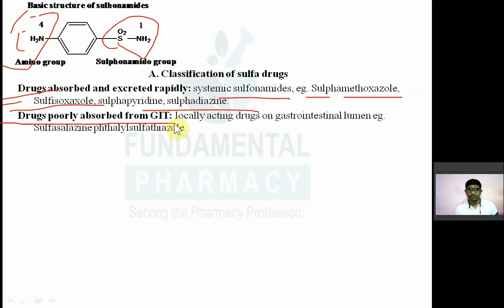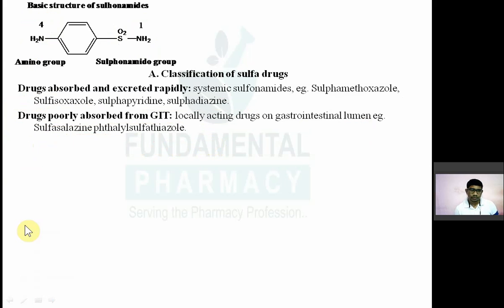Drugs which are poorly absorbed from GIT act locally, so they are also known as locally acting drugs on the GIT. Examples are sulfasalazine, phthalyl sulfathiazole, and succinyl sulfathiazole. All these three are prodrugs.